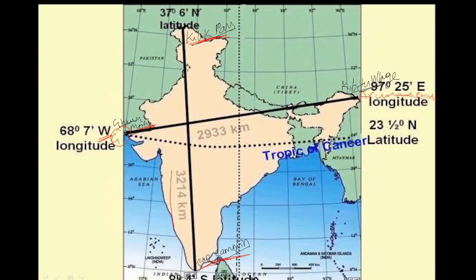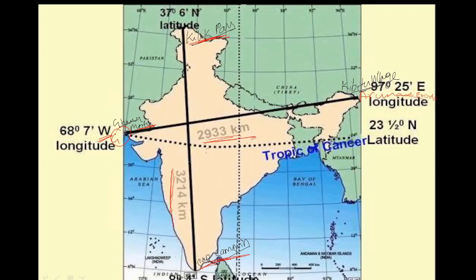From west to east, it has 2,933 kilometers. Why is this latitudinal and longitudinal extent of India important? Because it helps us know the climatic conditions and understand the weather forecast of India, and we'll be discussing more about it when we start with the classes.